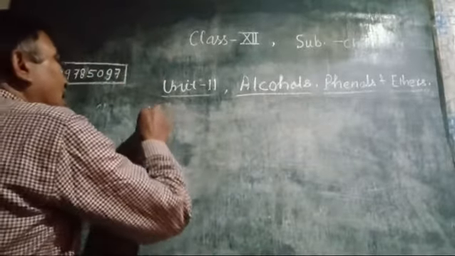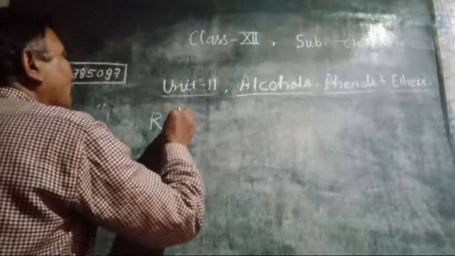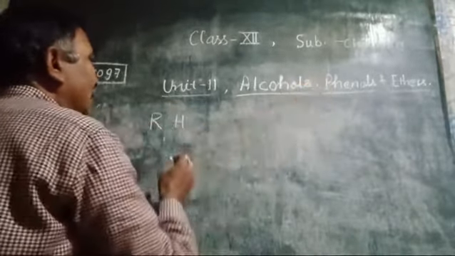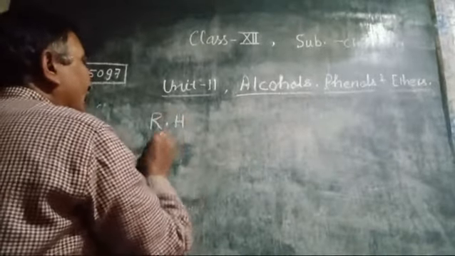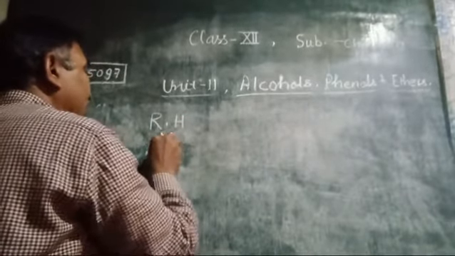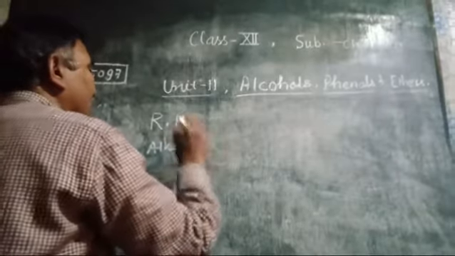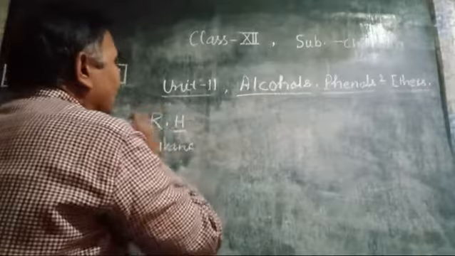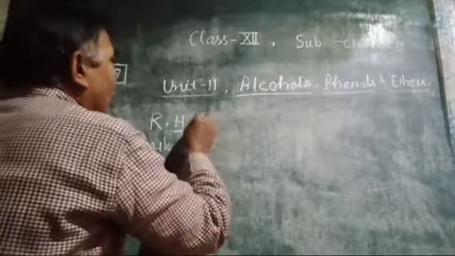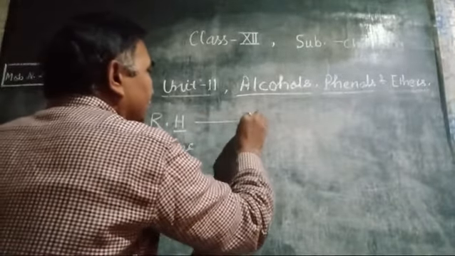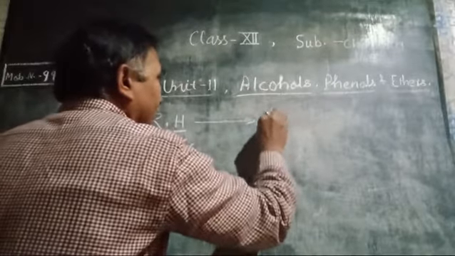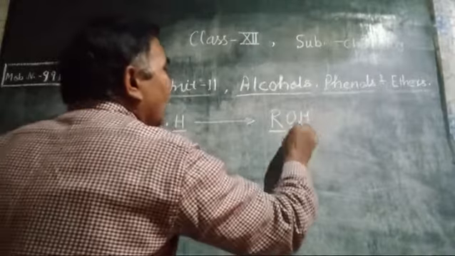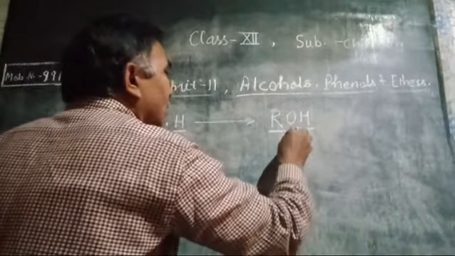Alcohols are the derivatives of alkanes and phenol is the derivative of benzene. When from alkane RH, hydrogen is replaced, substituted by OH, then the compound formed is called alcohol.